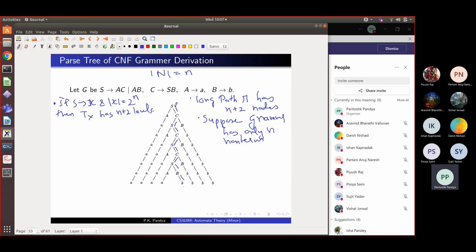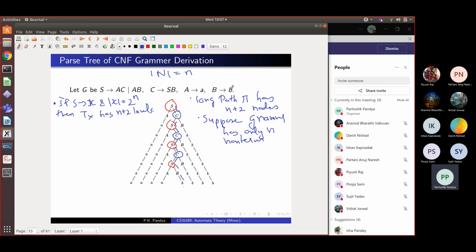So in this example, you can see on this path, S repeats several times. It repeats here, here, here, here. Similarly, if I draw in blue, then C repeats several times, right? But this is what happened in this tree for this example.